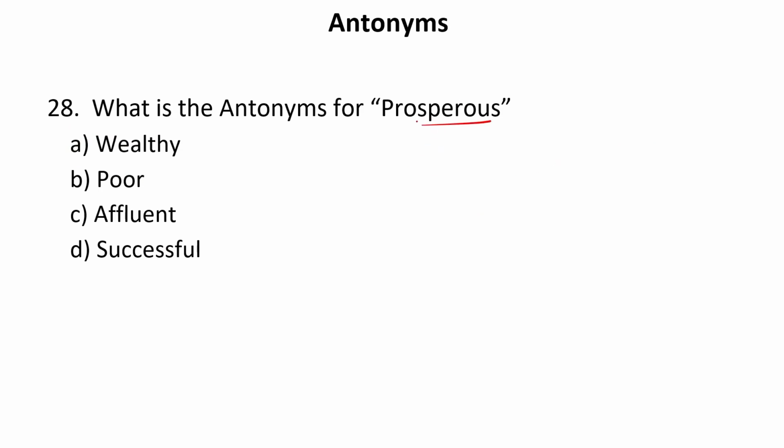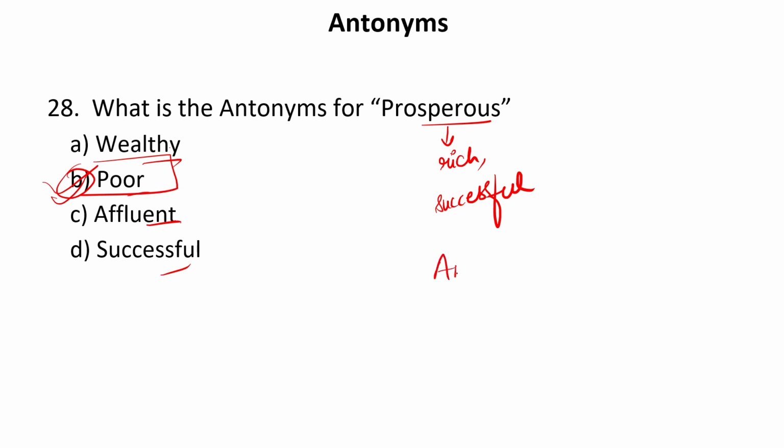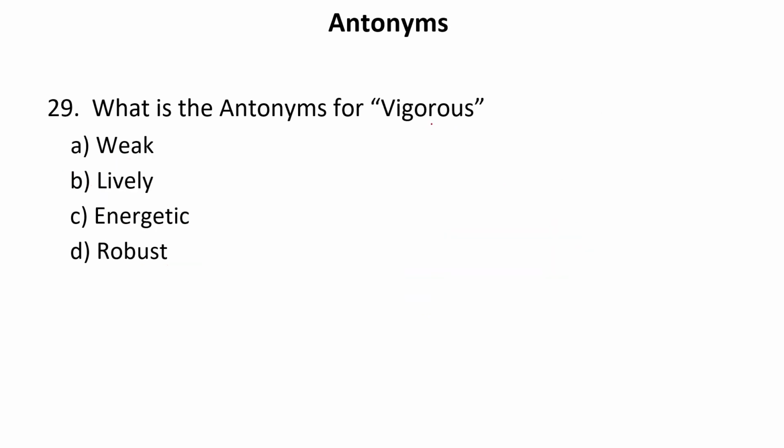Antonyms for the word prosperous. Prosperous means rich, successful. Now let us see the options. We have options wealthy, poor, affluent, successful. So only the answer poor matches the antonym or the opposite of this particular word. So our answer is B. Whereas rest of the words are synonyms of the word prosperous. Now let us move to the next one.